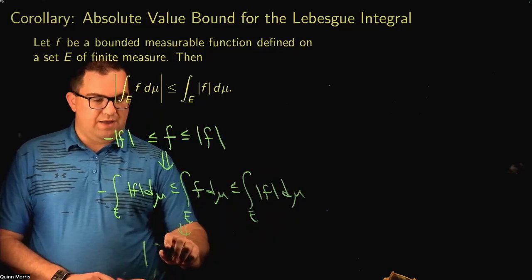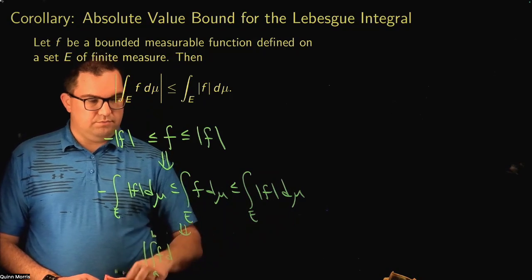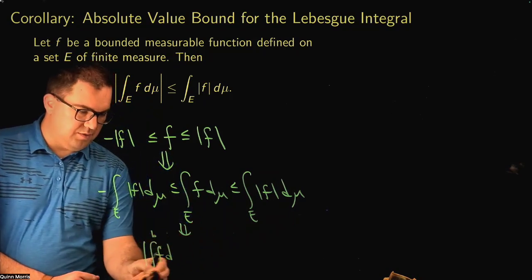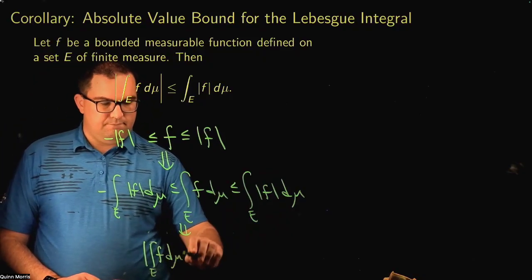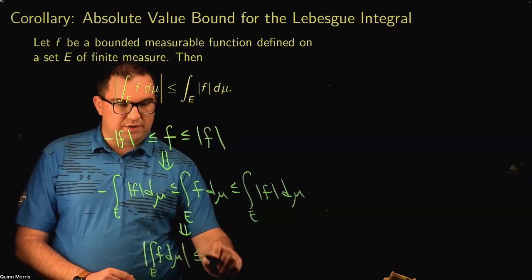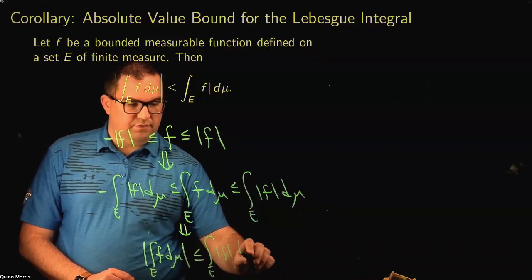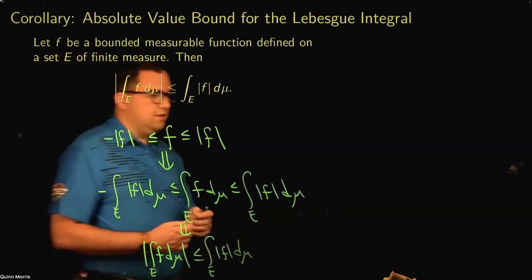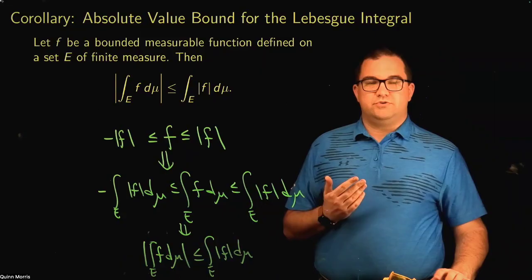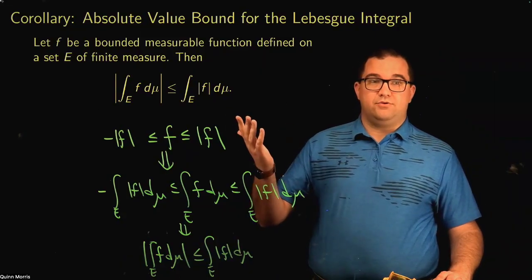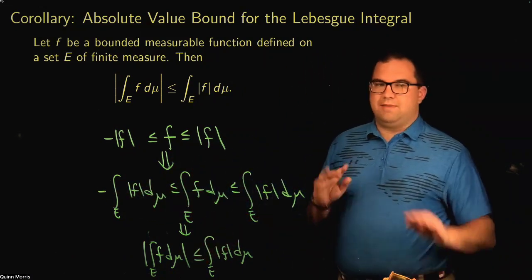Well, that implies that the absolute value of the integral of f, oh, sorry, it's not a Riemann integral, it's a Lebesgue integral. This thing sitting in the middle, its absolute value is less than or equal to the integral over E of the absolute value of f d mu. Okay. And again, this is exactly in spirit the same proof that we use for showing this property for Riemann integrals, right? You show that because it preserves the inequalities and because of the linearity, you can make exactly the same argument, okay?